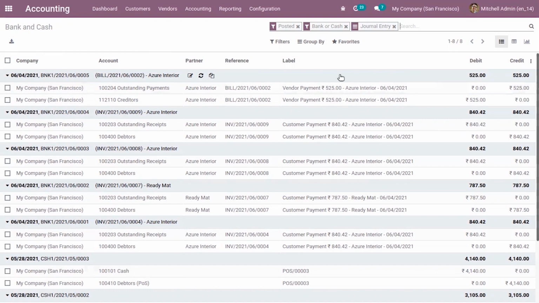This is because only after reconciling this payment and bill with the bank statement will the amount be added to the bank account. Till then, it will be posted in the outstanding payments account.